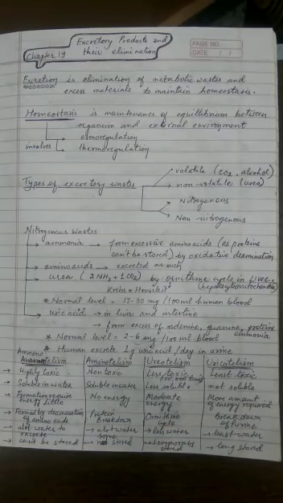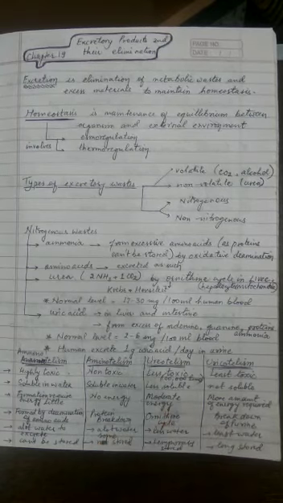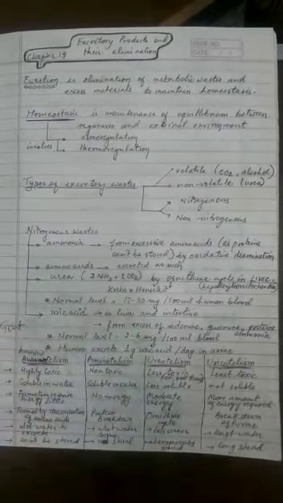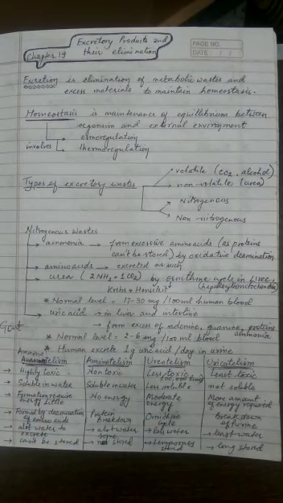Just remember that in this concept there is one more thing to remember, that uric acid, if its concentration increases more in the human's body, it may cause a disease called gout. There is a disease called gout. So what is gout? Excessive uric acid in the blood, that it may go up to 60 milligram per 100 ml instead of 6 milligram. So it starts depositing in the tissues, in the joints, and then joints become painful, and this disorder is called gout.